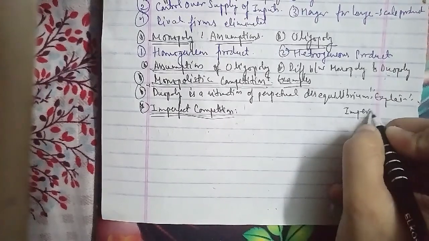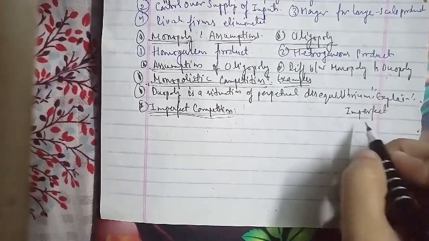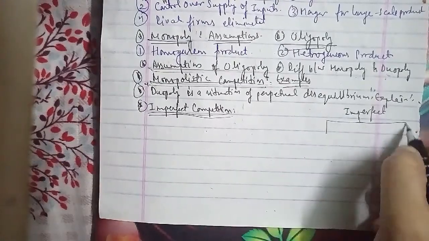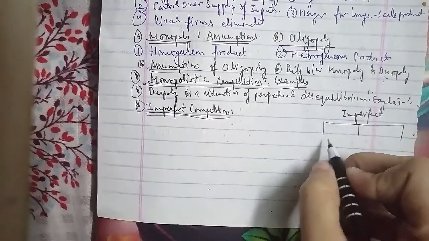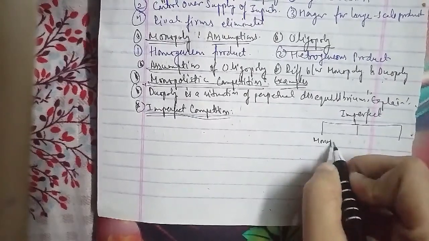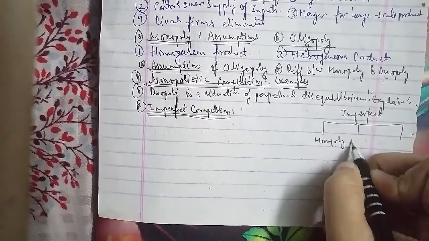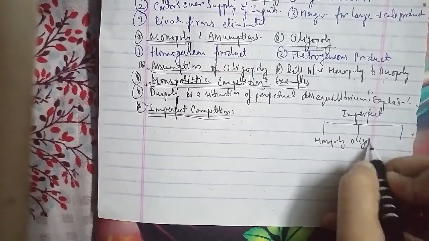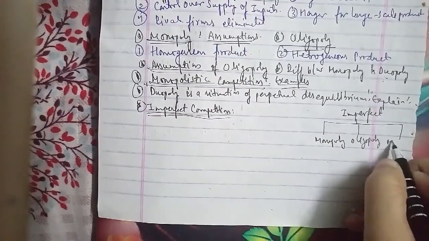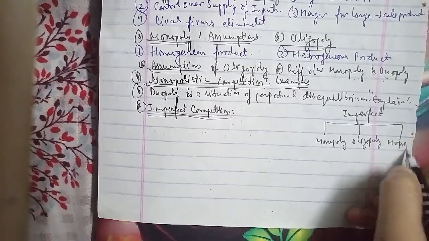So imperfect competition has been divided into three: the first is monopoly, the second is oligopoly, and the third is monopolistic competition. So that is the imperfect market structure here.